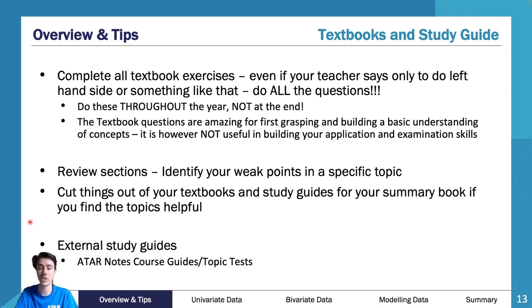You can also use external ones as well. I do obviously suggest the ATAR notes. They're really, really good, and they're produced by students, so the questions are aimed at you. They know how they ask the questions, so they ask you the questions in that sort of way. Sometimes textbooks don't do that, and that's why I suggest not using them for exam study.